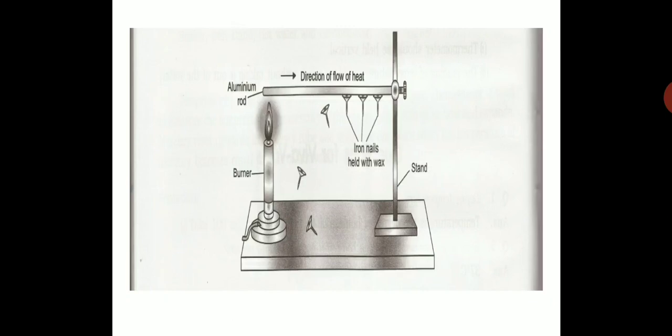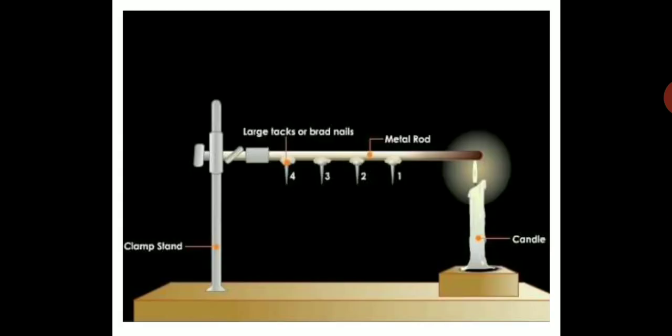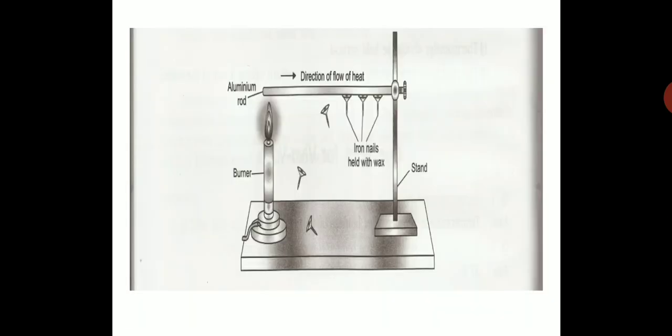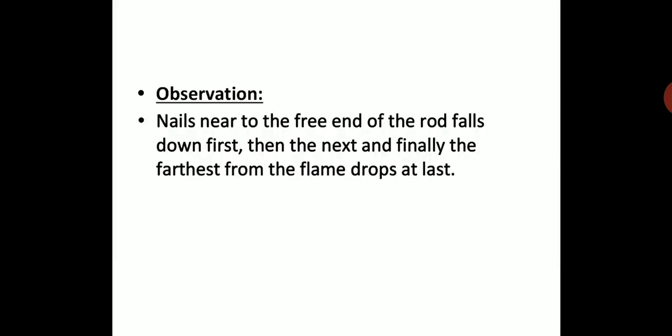It's up to you whether you draw this diagram or this one, because you are going to explain it now in your observation. Nails near the free end of the rod fall down first, then the next, and finally the one farthest from the flame drops at last. So it will fall in a sequence.